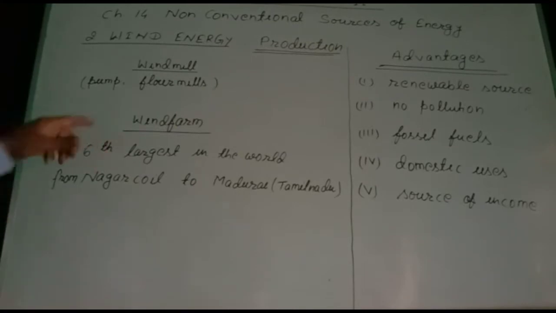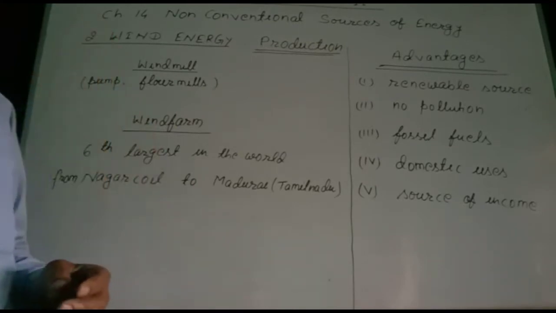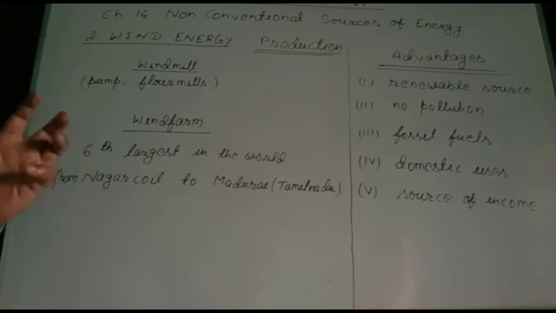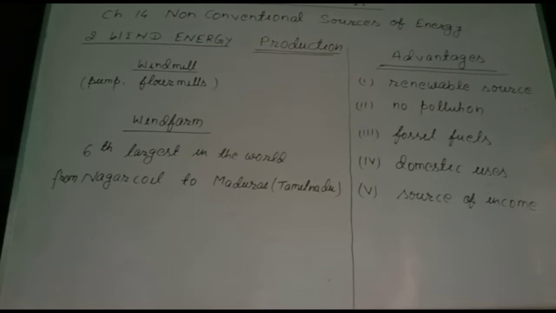For the location of a wind farm, three factors are important. There will be clear-cut moving winds, and the direction of the wind should be almost fixed. And third, there is very little change in the direction of the wind.